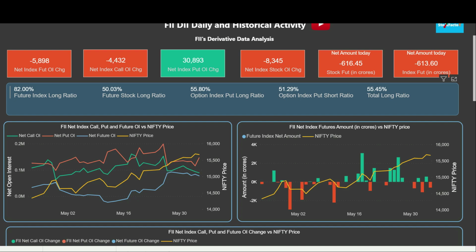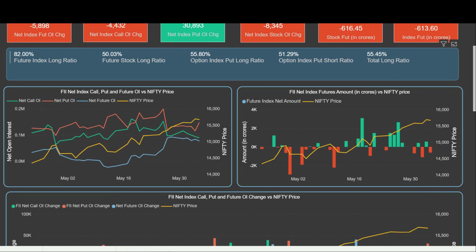So friends, with this we covered all the ratios. Now let's explain the graphs. This graph is very much similar to the previous graph. The only data point we have added here is net future OI. So now we are also showing the net future OI trend on a daily basis.